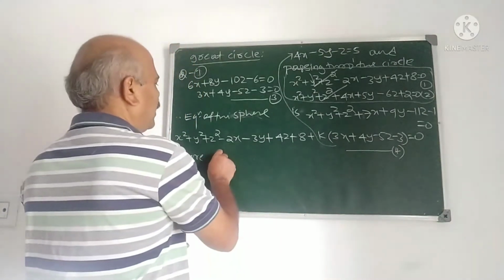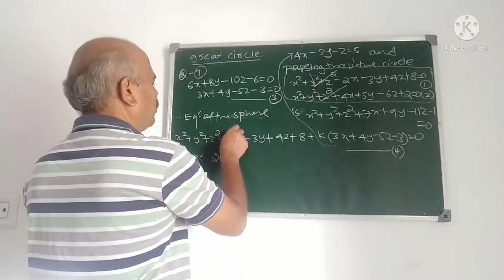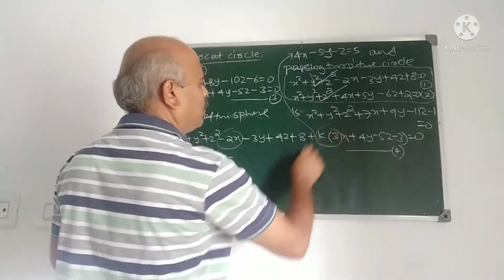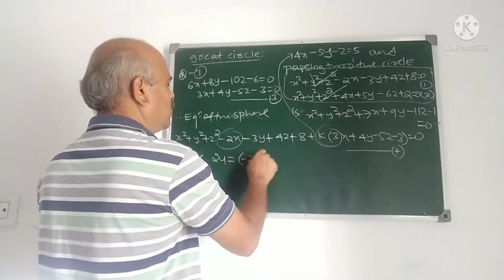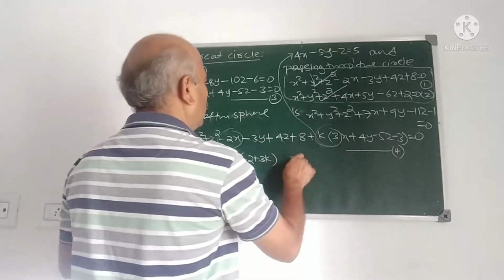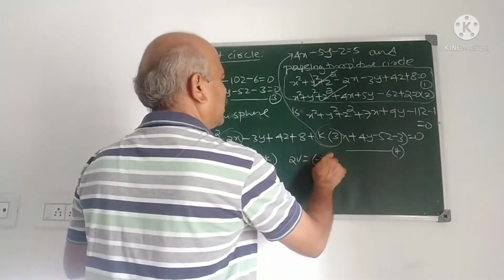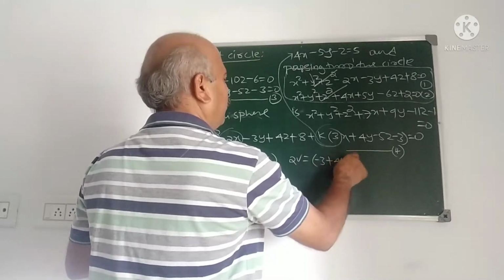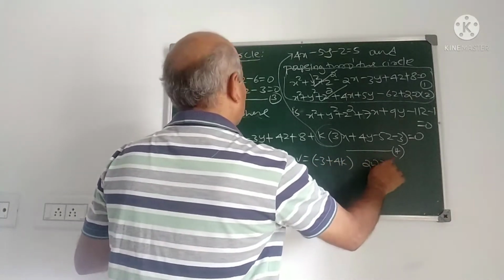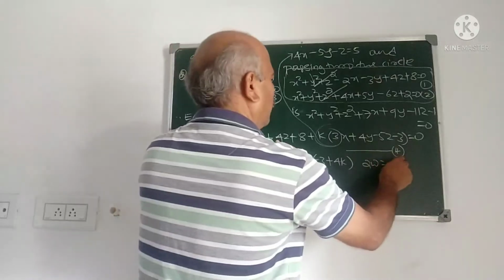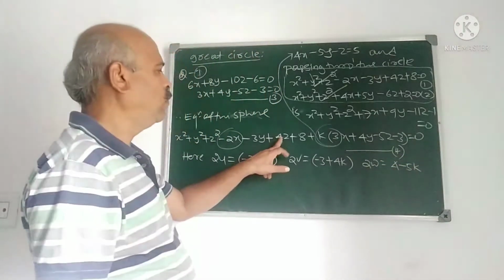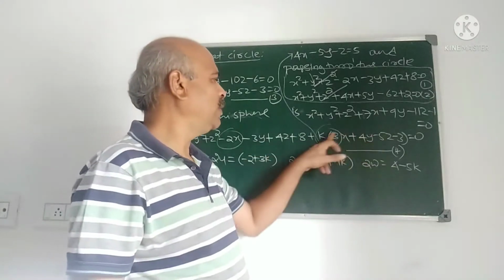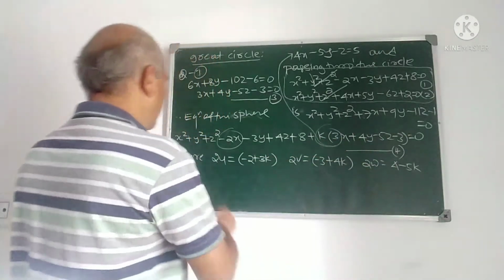Therefore, I write this as 2u is the coefficient of x. For this coefficient of x, you have to take x common. It is minus 2 plus 3k. And 2v is minus 3 plus 4k. And 2w is 4 minus 5k, from 4z minus 5kz.